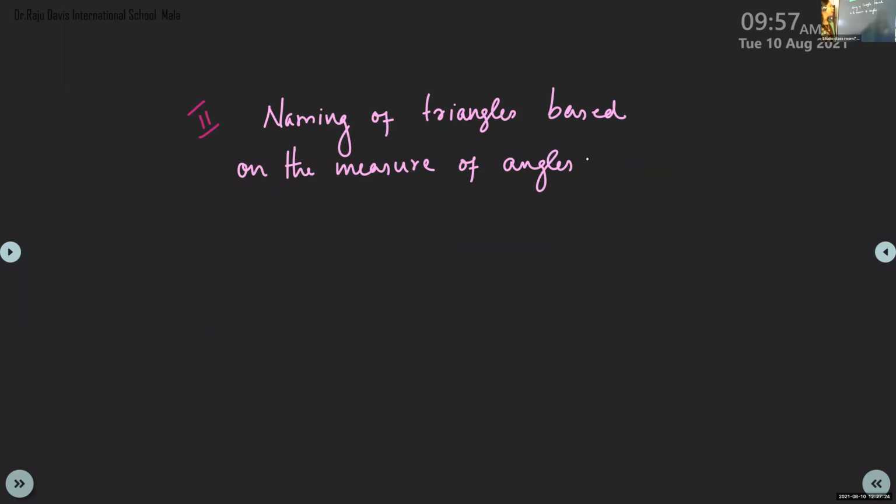Naming of triangles based on the measure of angles. Okay, done. Shall we start, children?